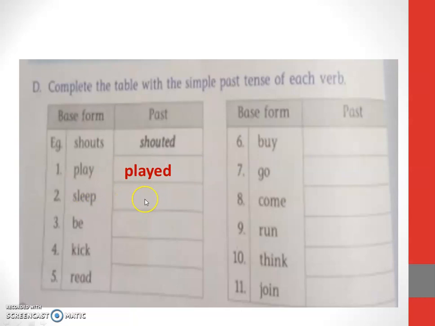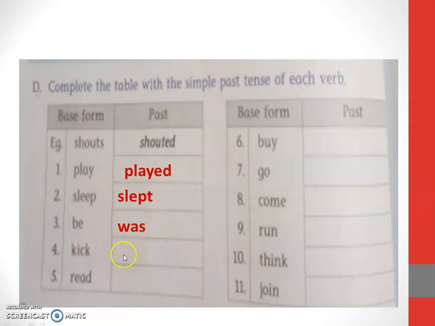For sleep, this is also irregular, slept. We are taking off one E and we are writing T at the end. So slept. Like that, most of the words ending with P will come like that. Sleep, slept, sweep, swept. Then weep, in the lesson we saw, all the animals weeping. For weep, wept. For the B form, we say this B is the B form. For past tense, we use was. For present, we use is. That we'll see later. For be, it is was.